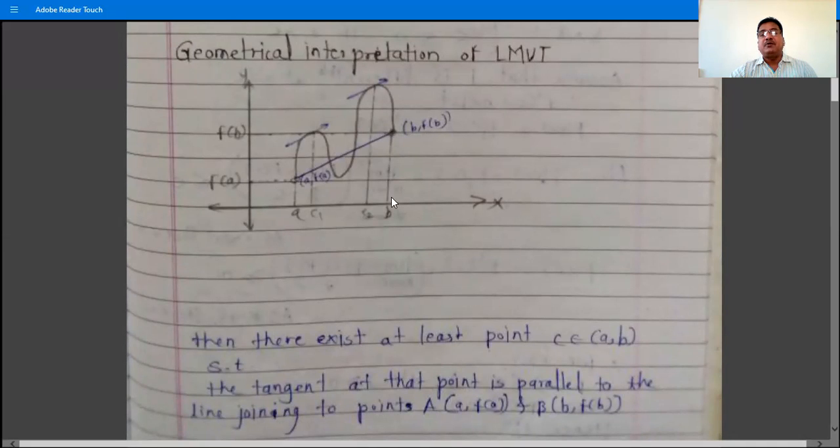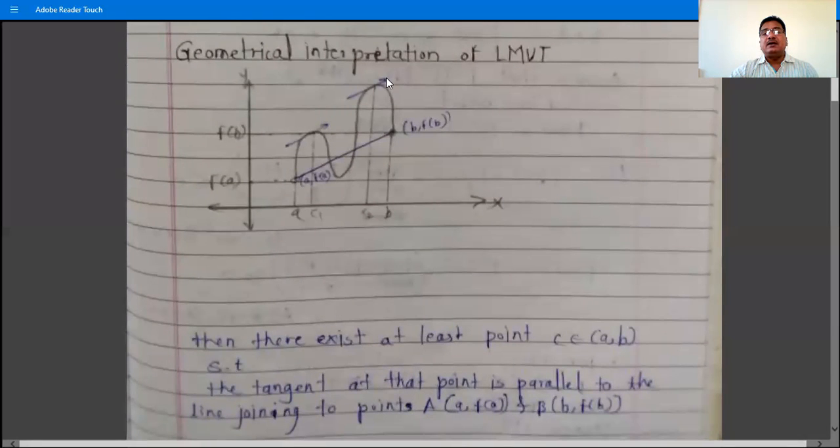This point is b, f of b. Because if you draw a perpendicular on the x-axis, it cuts the x-axis at the point b and the y-axis at the point f of b, suppose. So this point is b, f of b. And then join these two points, a f of a and b f of b, by a straight line.